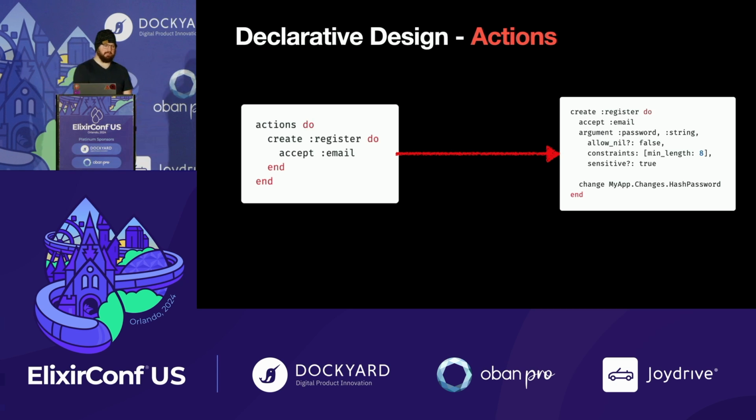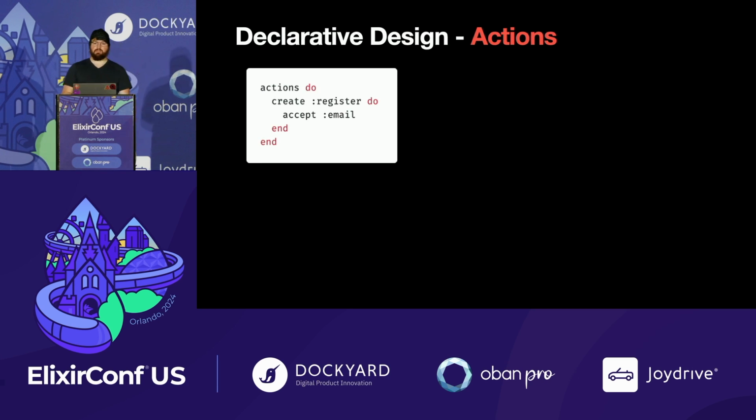And in here, you can see it's going to take that password. It'll hash it. I'm not showing you the implementation, but it'll hash it, and then it'll write it to the hashed password field, for example. And so this is all data. This doesn't define a register function. There's a struct available on the resource called action, and it has an accept key in that struct, it has an arguments key in that struct, and it has a changes list, right? So we can introspect all of this information later.